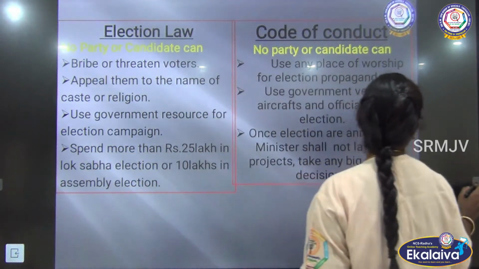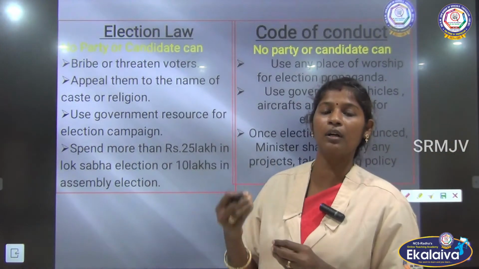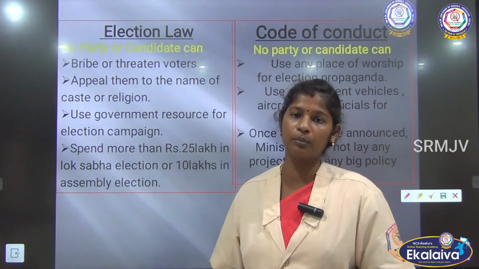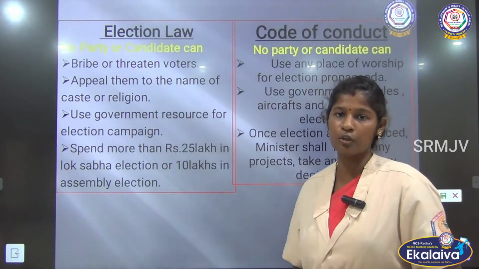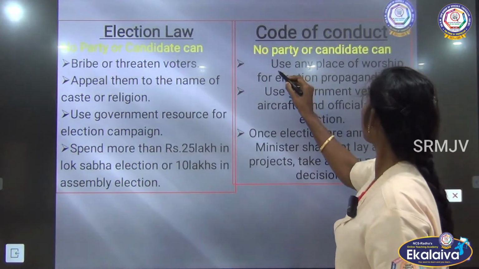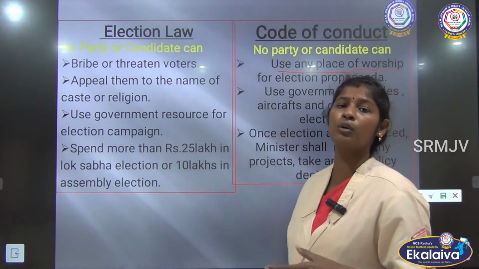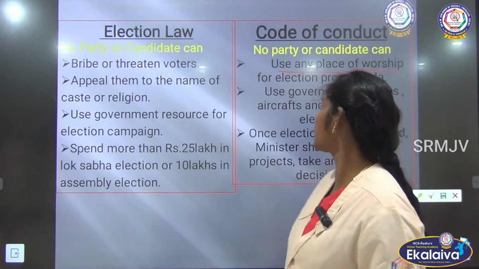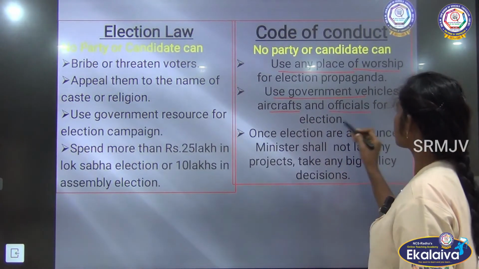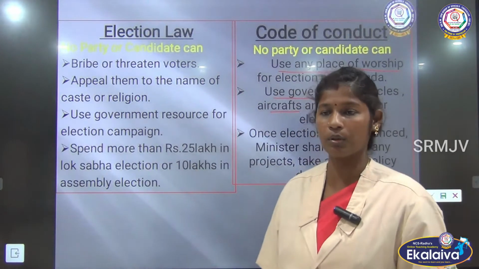So what is this model code of conduct? This model code of conduct is prescribed for the political parties to follow during the election time. It was issued by the Election Commission. According to this code of conduct, no party or candidate should use a place of worship for election propaganda. They should not use any place of worship, okay? And they should not use government vehicles, aircraft and officials for the election. They should not use anything related to the government, okay?